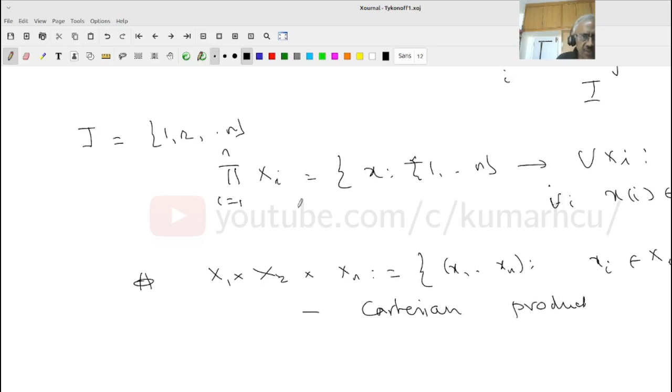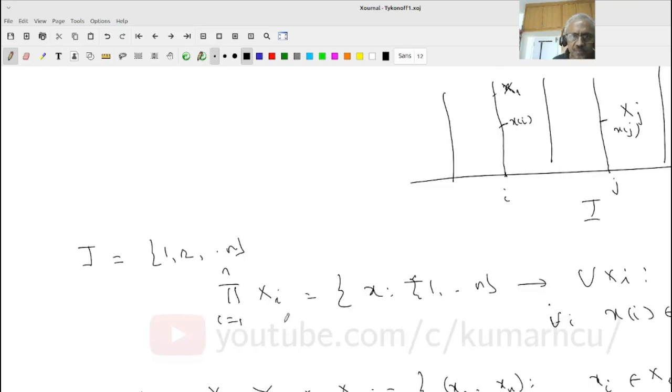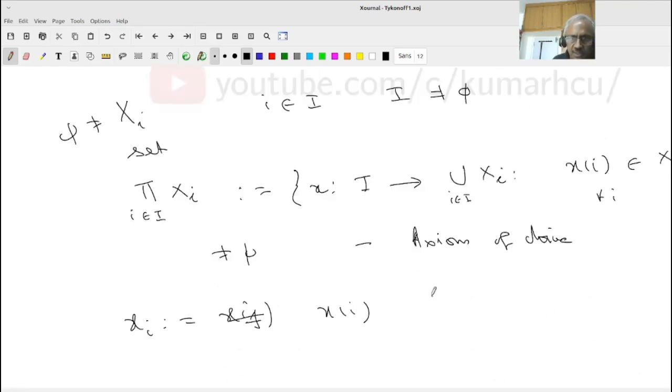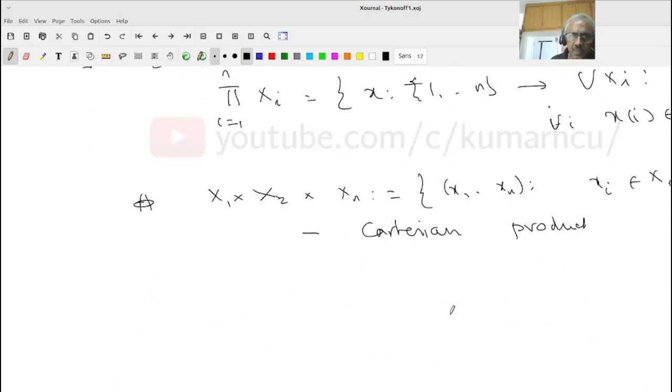This also we call the Cartesian product. Now these are not the same. If you are a purist, these are not the same.